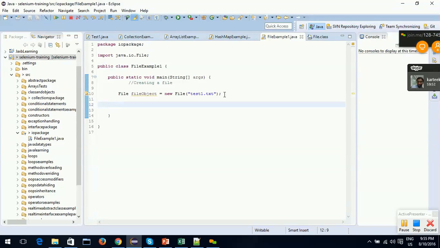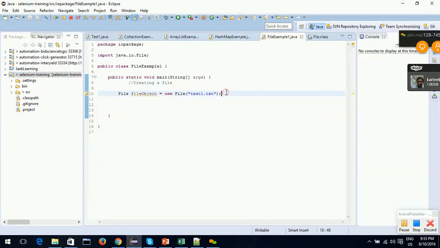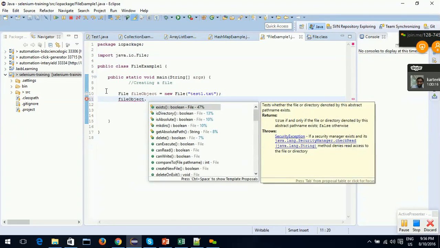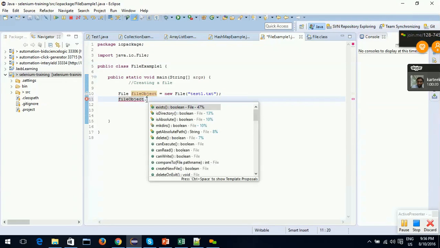Now let's see whether the file exists. See, in this parent folder there is no file with the name test1.txt. There is one method in the File class, which I will call using the file object.